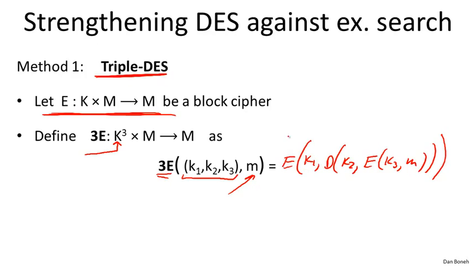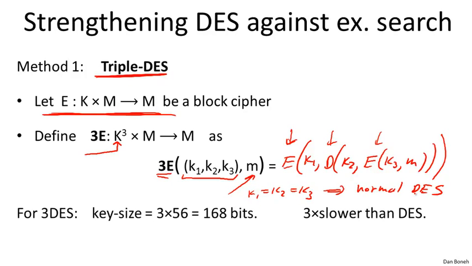You might be wondering, why is it doing EDE? Why not just do EEE? Why do we have to have a D in the middle? Well, that's just kind of a hack. You notice what happens if you set K1 equals K2 equals K3? What happens if all 3 keys are the same? Well, one E and one D would cancel, and you would just get normal DES out. So it's just a hack so that if you have a hardware implementation of triple DES, you can set all 3 keys to be the same, and you'll get a hardware implementation of single DES. Of course, it'll be 3 times as slow as a regular implementation of single DES, but nevertheless, it's still an option.